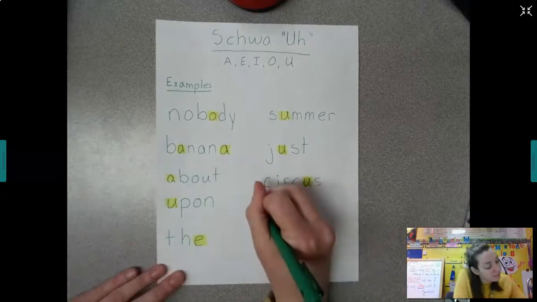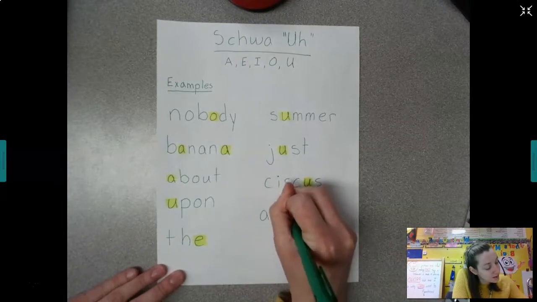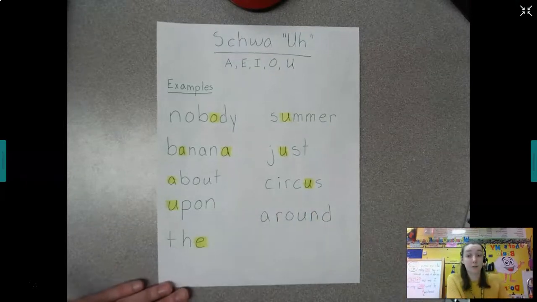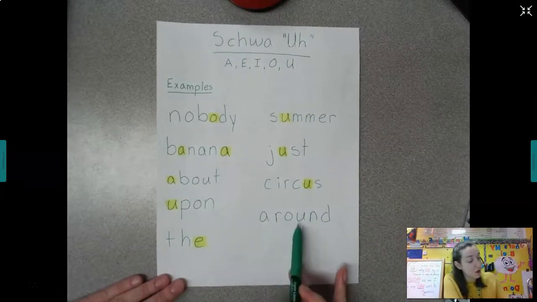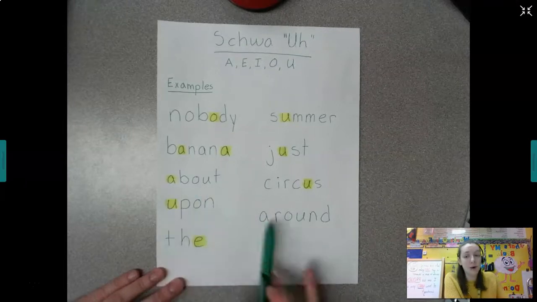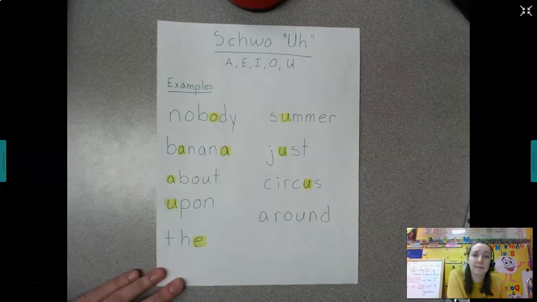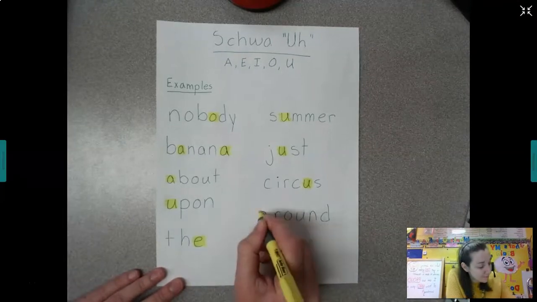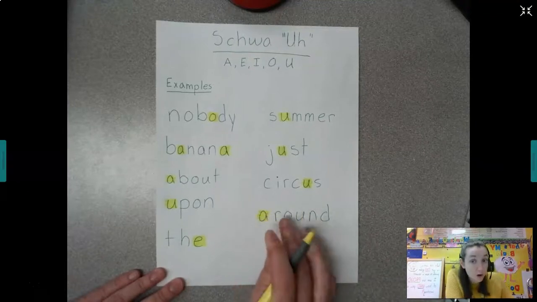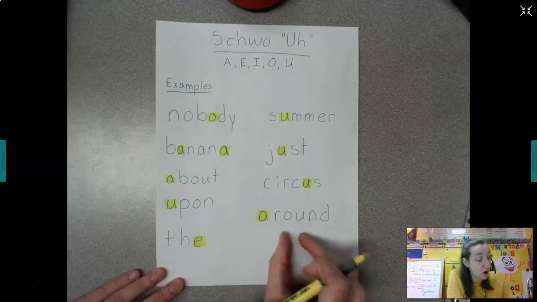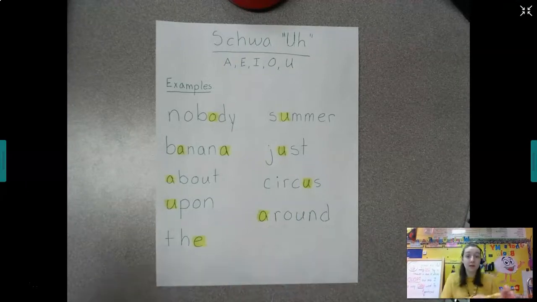Alright, let's see one more. You have around. Again, it has three vowels, A, O, U, similar to our about. So using that, where do you think that our schwa sound is? That first A, right? Round. That OU has an ow sound. So around has that schwa sound, okay?